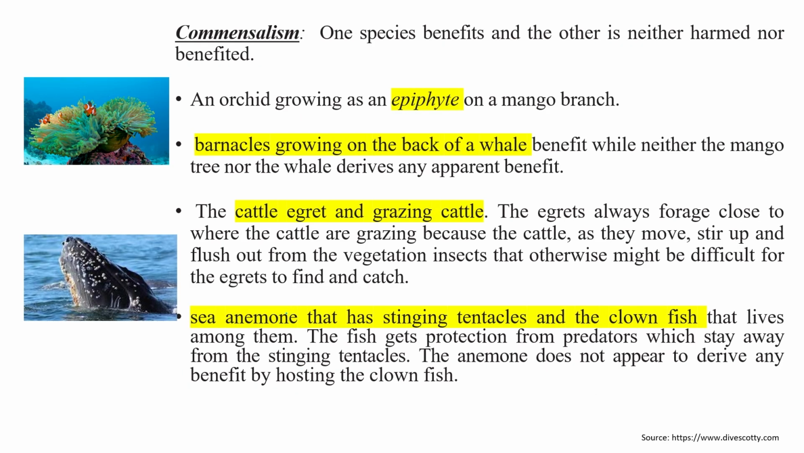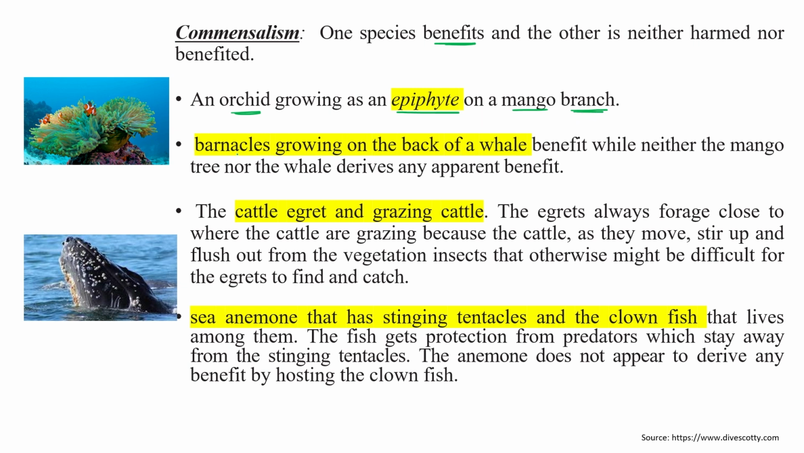Another type of interaction between two different species is commensalism, in which one species gets benefited and the other is neutral. So one species benefits, the other is neutral. Okay, like an orchid growing as an epiphyte on a mango plant.